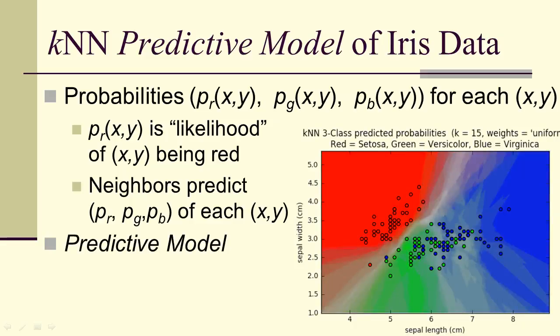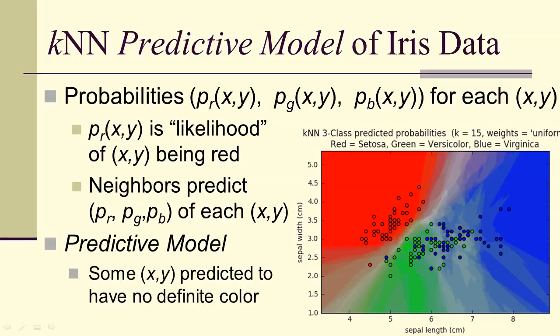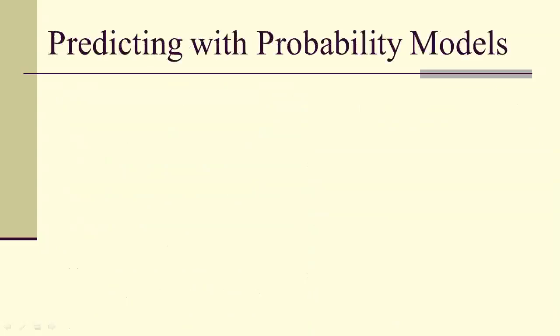Notice that we have areas that are represented by white where we don't have a real indication of which color we should assign. And the colors are lighter in areas where we're less confident that that is the color it should be assigned. In particular, some of the points don't have any definite color. That point we looked at last time in our predictive model doesn't have a color. In other words, sometimes we don't know, and our models should reflect that.